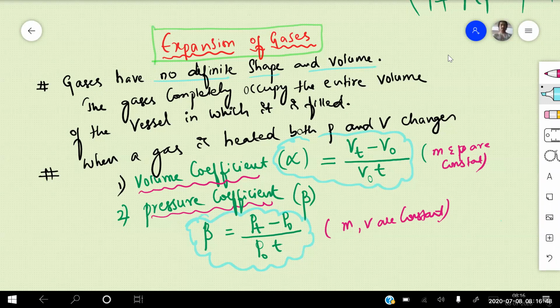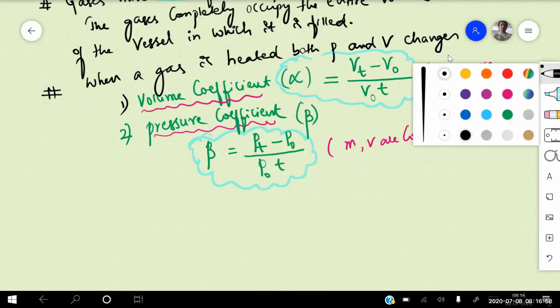One is known as volume coefficient alpha. Another one is known as pressure coefficient beta. Now see here, can I write volume coefficient like this? Try to listen carefully. From the given condition, I'll write it here itself.